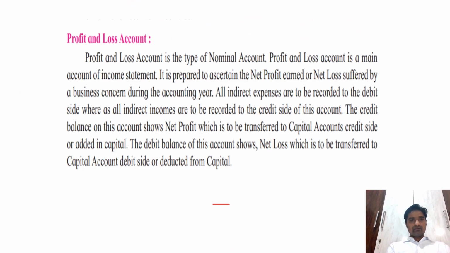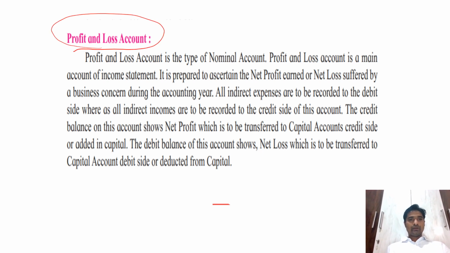This is the second account that we are going to maintain under the partnership final account, which is called the profit and loss account. Now on the basis of the profit and loss account, net profit and net loss can be found. The profit and loss account is again a type of nominal account, and as you know, it follows the rule of nominal account, which says debit all expenses and losses, credit all incomes and gains.